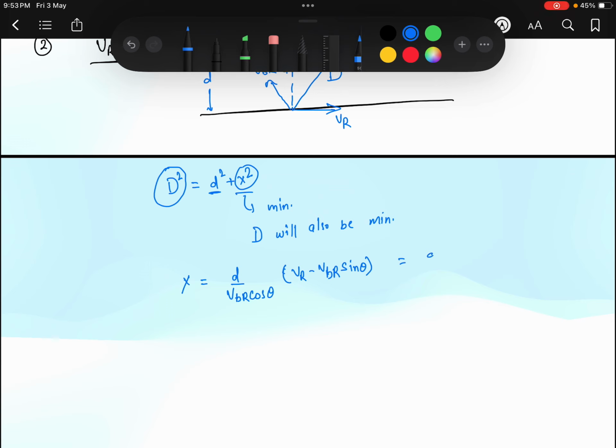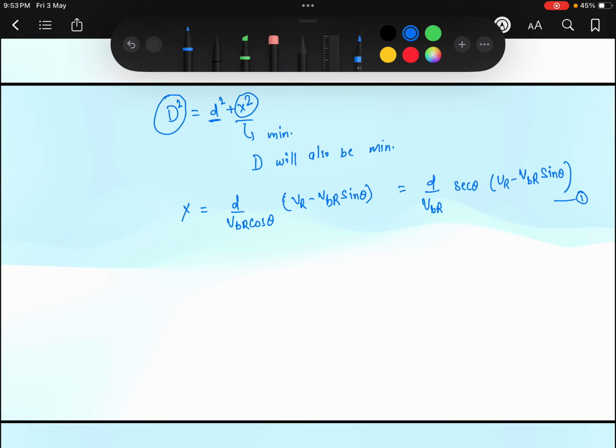So we can write it as d divided by VBR secant theta, into VR minus VBR sin theta. Let us call this our equation. To minimize this term, we will differentiate this equation with respect to theta. Differentiating, we apply the multiplication rule. Here d by VBR is constant.